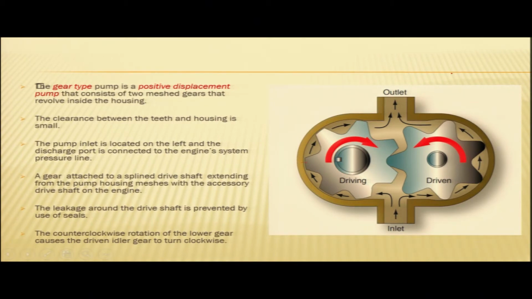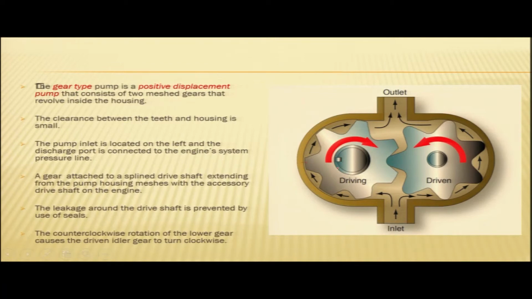The oil enters from this inlet port, it is picked up by the gear here and is being pressurized between this driving gear and the housing of the pump. This is the driven gear.